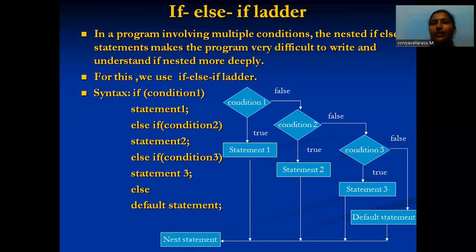So it is very easy to understand for a difficult program. Writing nested if else makes the program very difficult to write and understand, so that's why this is an easy way for a more difficult program. So this is the if else if ladder.